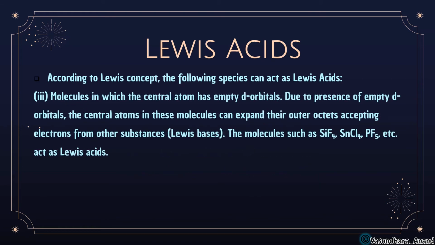Another example, molecules in which the central atom has empty d orbital. Due to presence of empty d orbitals, the central atom in these molecules can expand their octets, accepting electrons from the other substance. Like SiF4, SnCl4, PF5, etc. are also Lewis acids. What I'm saying? They have empty d orbitals.